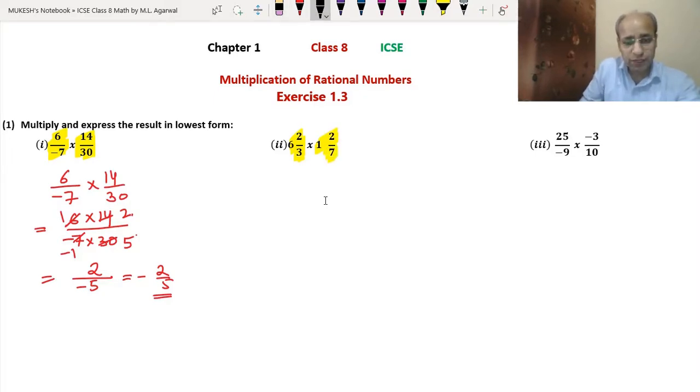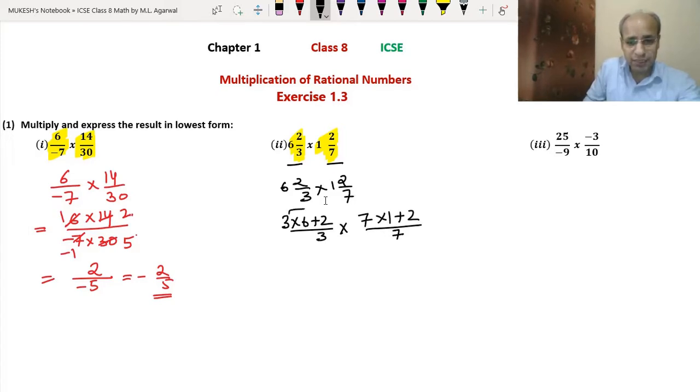So first we will convert this mixed fraction into an improper fraction. So 6 2/3 into 1 2/7. As we know how to convert, we will multiply 3 with the 6 in 2/3, then the multiplication sign, we will multiply 7 with the 1 in 2/7.